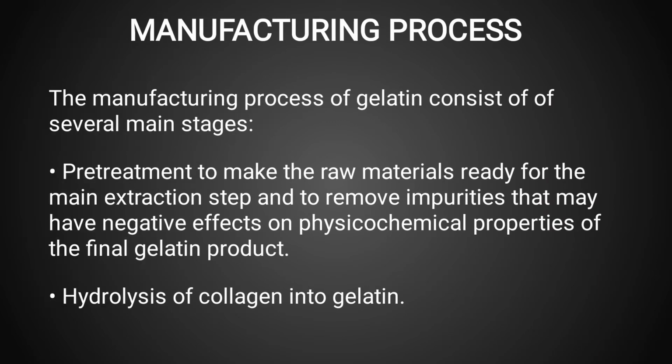Moving to the next slide, we discuss about the manufacturing process of gelatin, which is the most important and basic step of this presentation. The manufacturing process of gelatin consists of several main stages. The first stage is pre-treatment to make the raw materials ready for the main extraction step and to remove impurities that may have negative effects on physiochemical properties of the final gelatin product.